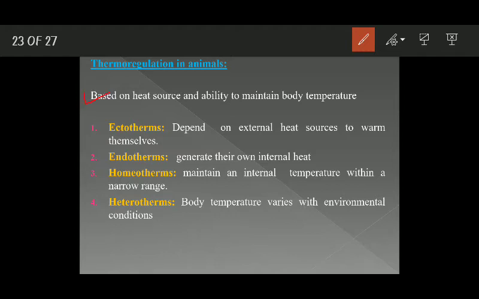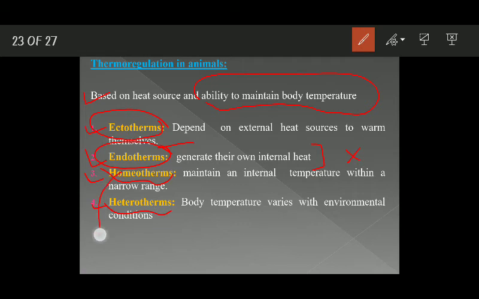Based on heat source and ability of maintaining a constant body temperature, the living organisms have been categorized into following groups. First of all, ectotherms, then endotherms, then we have homeotherms and heterotherms. Ectotherms are those organisms which depend on external heat sources to warm themselves. They are not capable of generating their own internal body heat. Then endotherms, they are capable of generating their own internal body heat. They do not depend on external environmental heat.